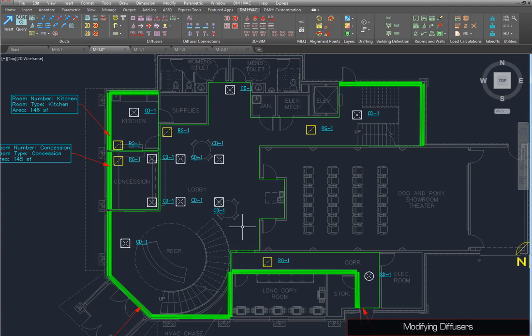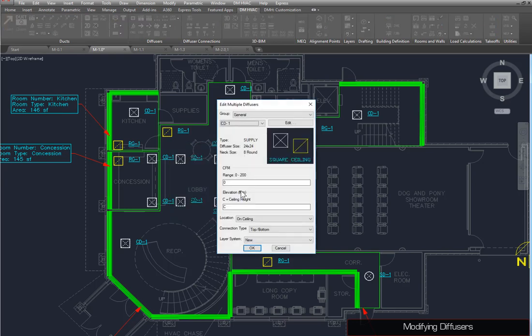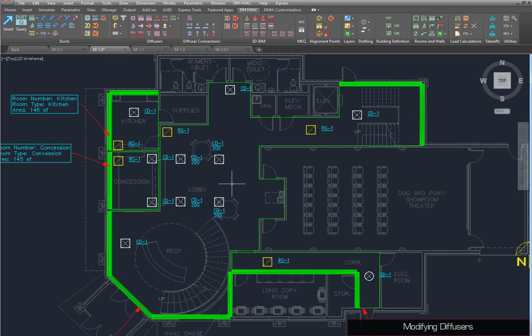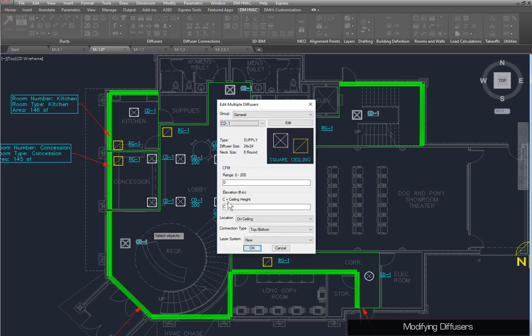You can also make changes to several diffusers at once using the Edit Multiple Diffusers command. Here, we'll change the airflow for these diffusers from 0 to 200. Run the Edit Multiple Diffusers command again. Select the other CD1 diffusers in the lobby and change the airflow to 100.